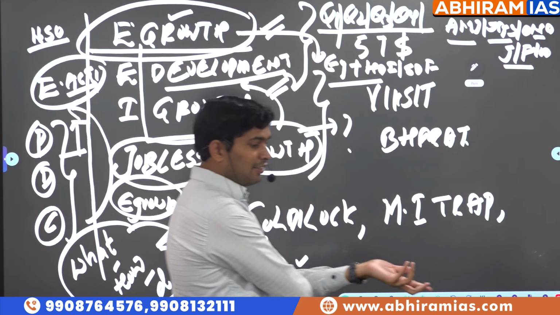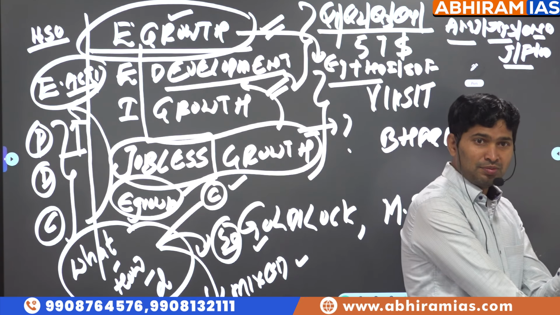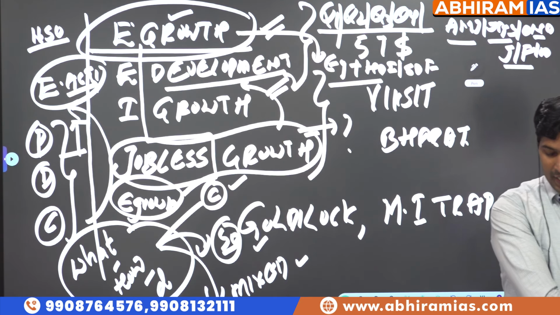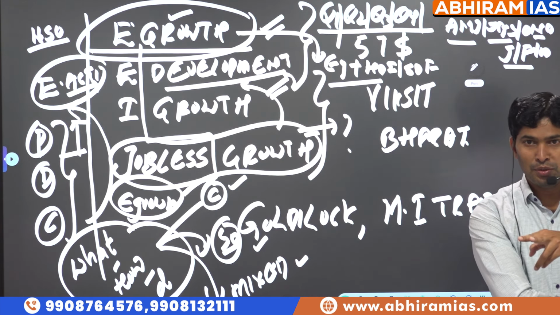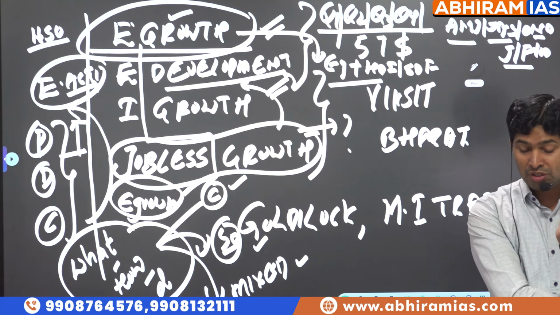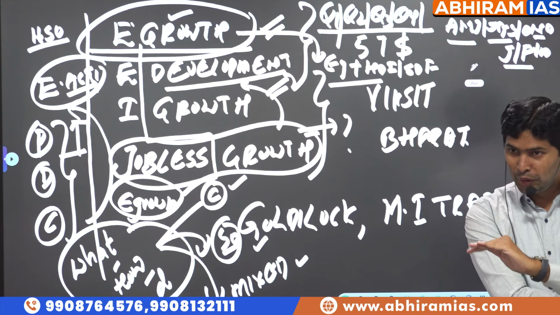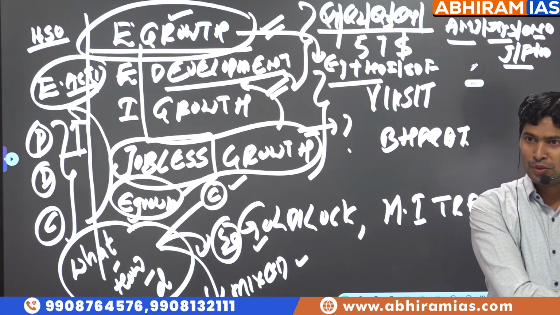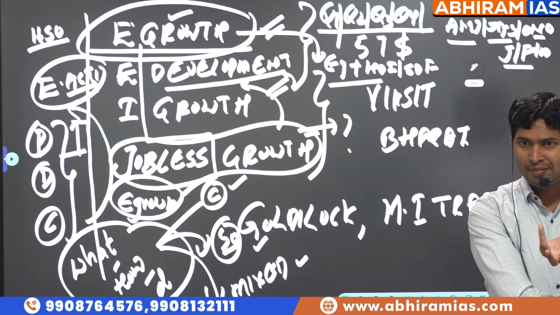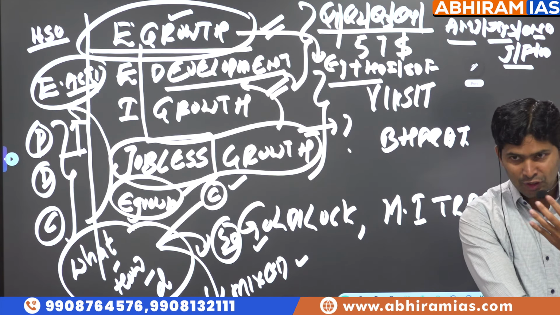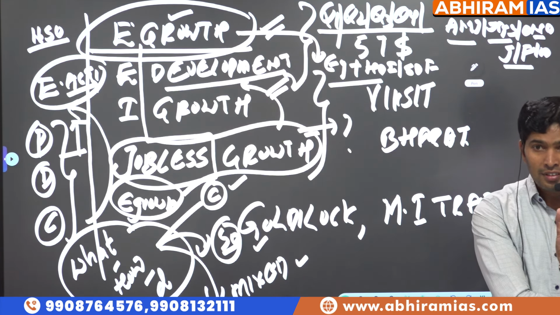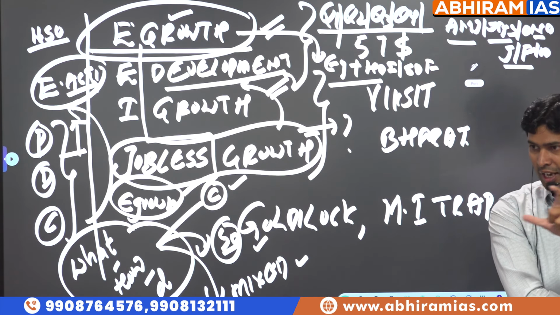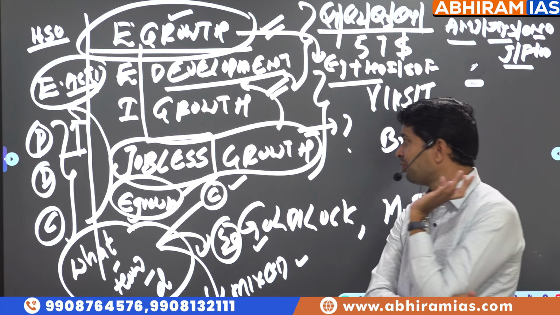It appears that benefits of economic growth are enjoyed by only some sections of the society. Statement 1, statement 2, options they gave. Both statements are correct. Statement 2 explains statement 1. India's growth is criticized as jobless growth and exclusive growth because benefits are available only for some sections of the society. So they asked a combination of the statement.